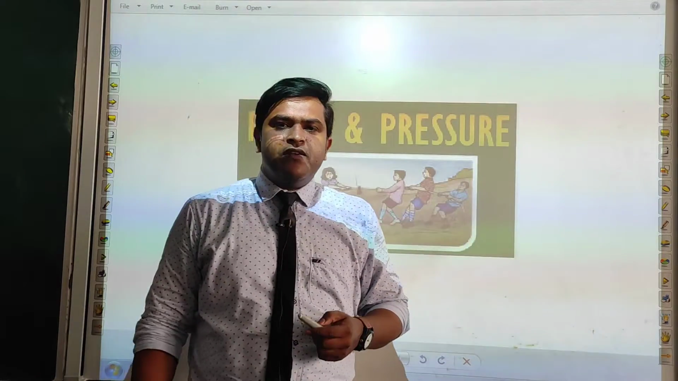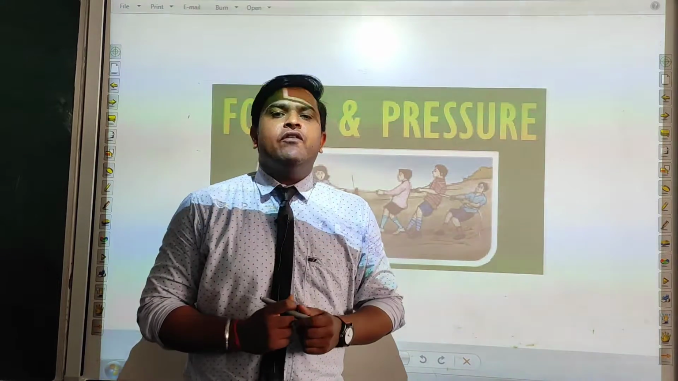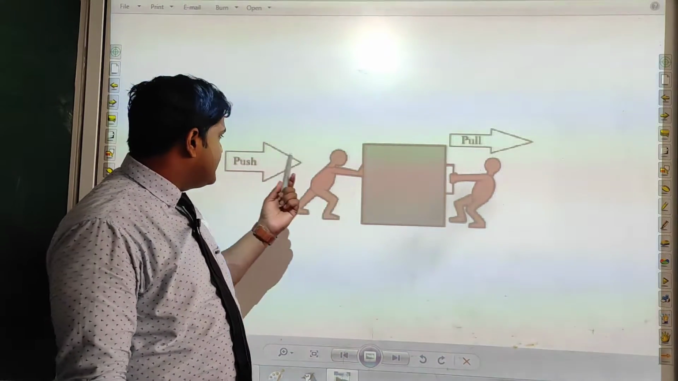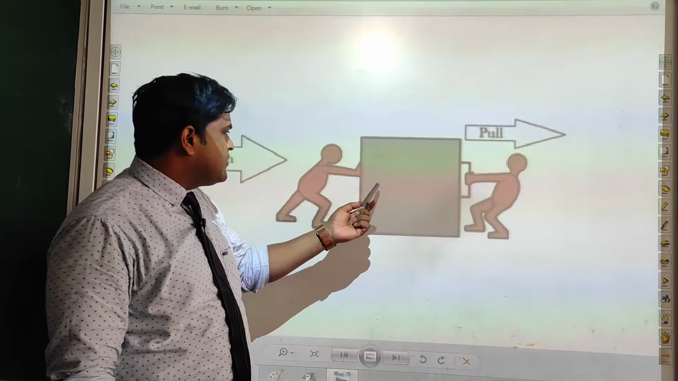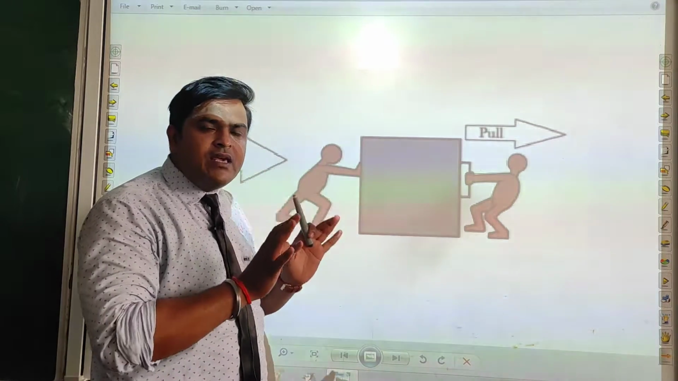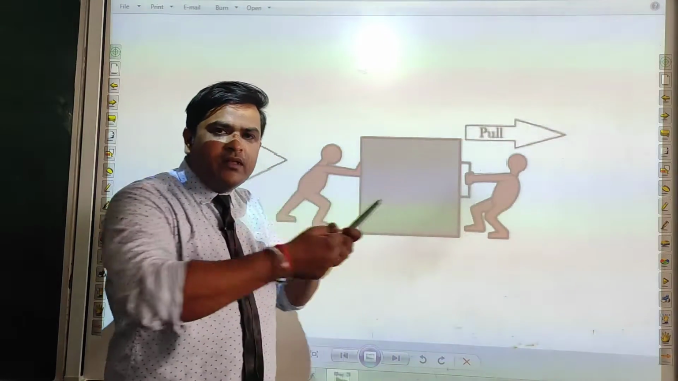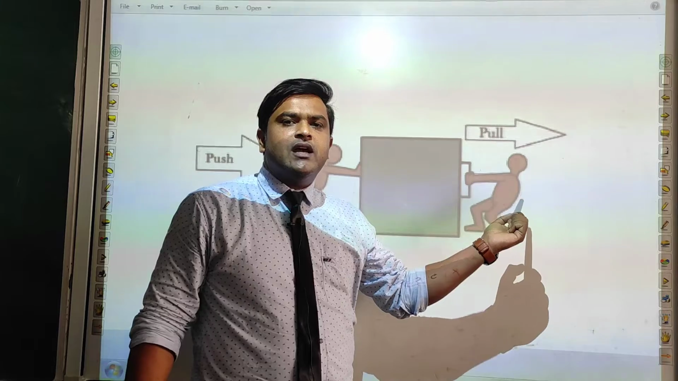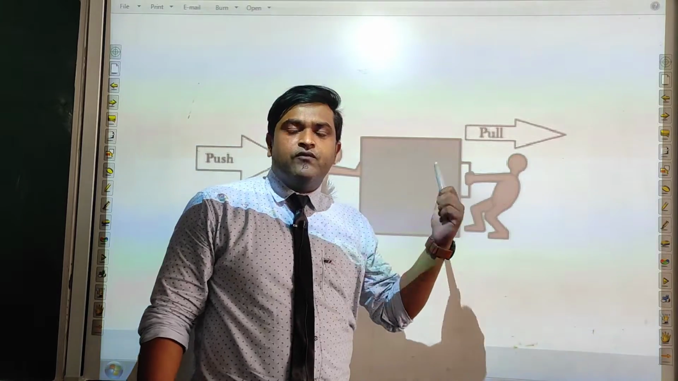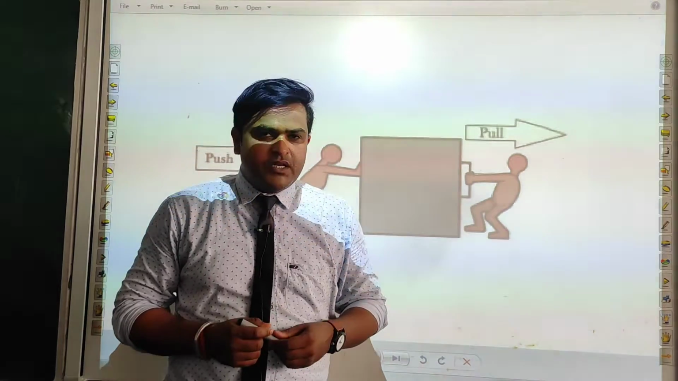As you have studied in your previous classes, like in 6th and 5th class, when we push or pull an object, like in this figure, you can see this boy is pushing this object to this side. That means he is applying a force. And in this case, the boy is pulling the object towards him. Then this shows that again the boy is applying a force. So in both cases, force is applied. So we can say that force means push or pull of an object.